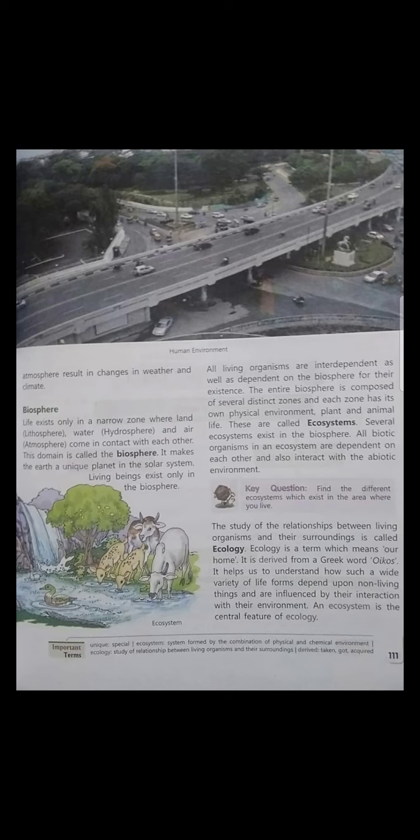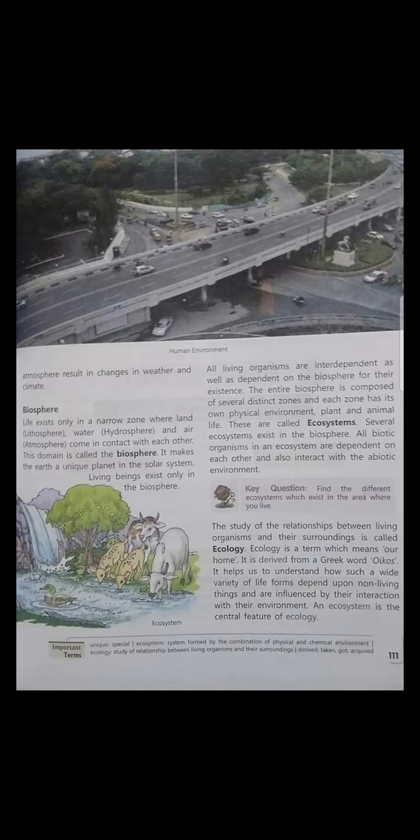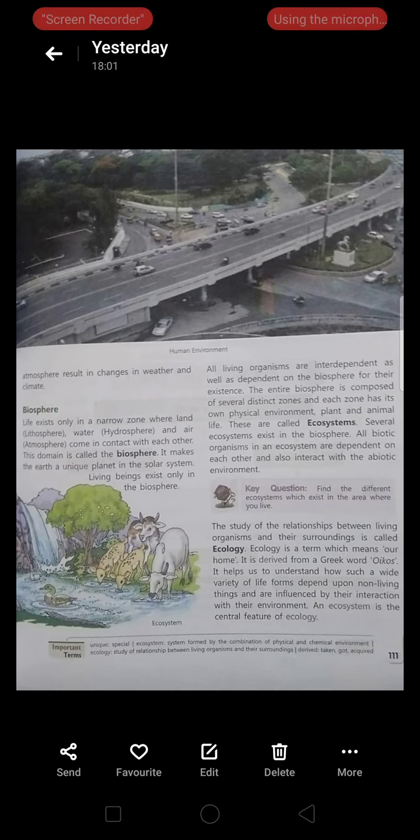And in South Africa you can find the animals are also different. In Europe, like England and other countries, and in India also, you can find different animals. Every country has different animals, like South Africa compared to India is something different. And plants are also different. This is called an ecosystem. Several ecosystems exist in the biosphere.